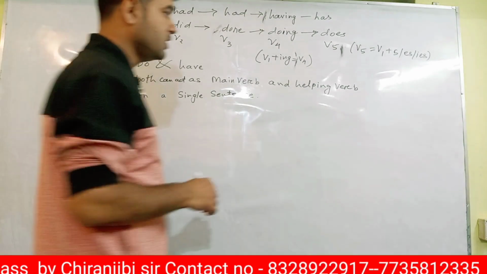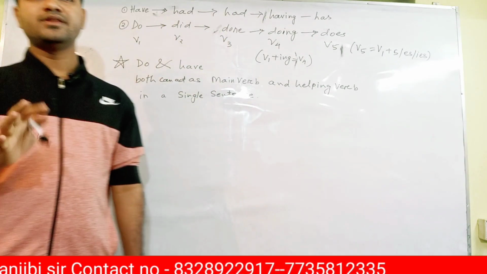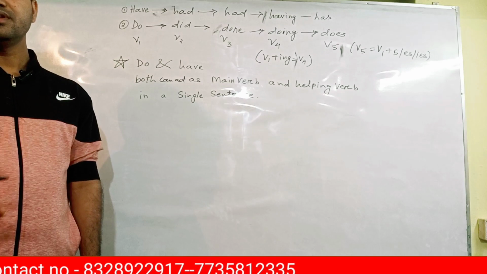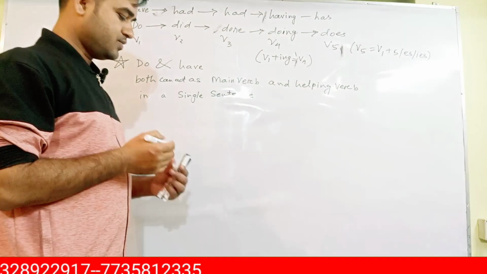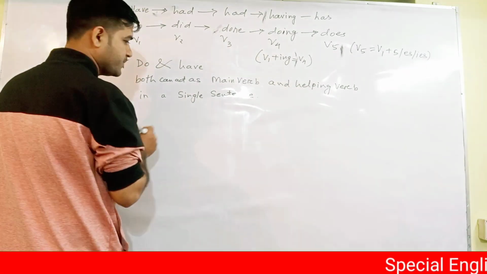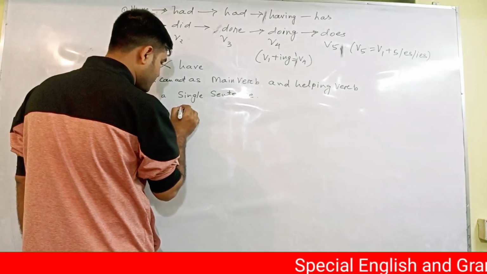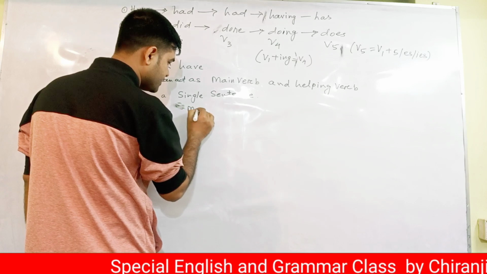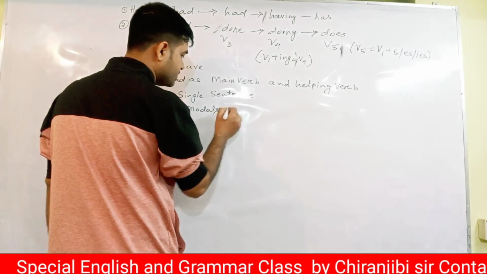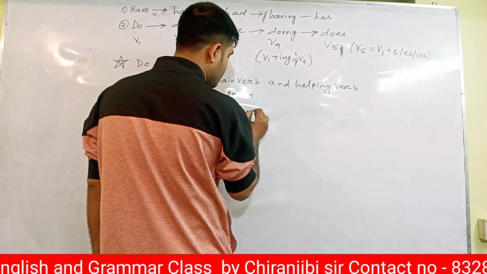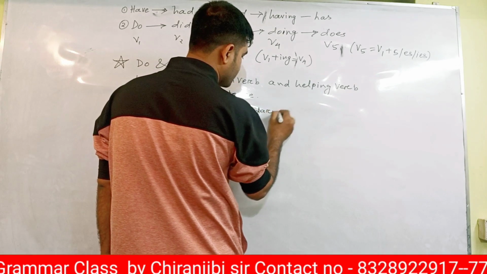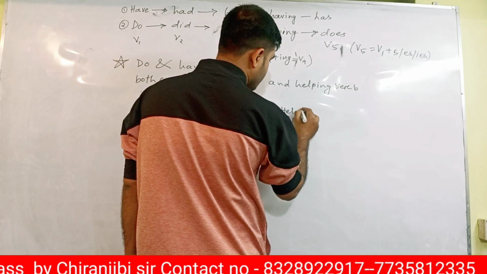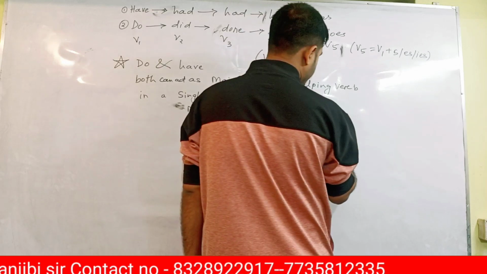Okay, now we'll talk about secondary auxiliary. I told you what is secondary auxiliary: modals.